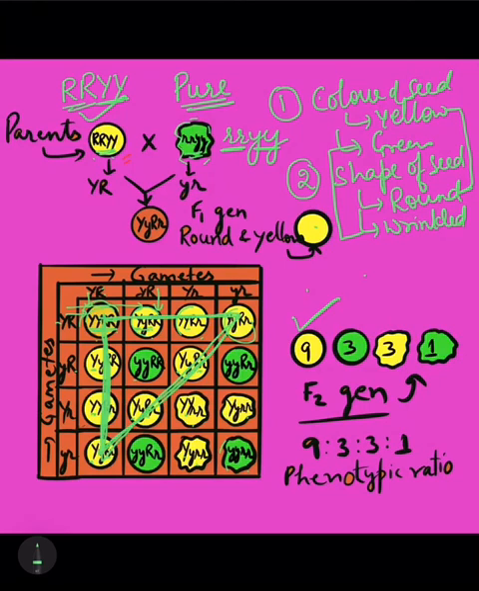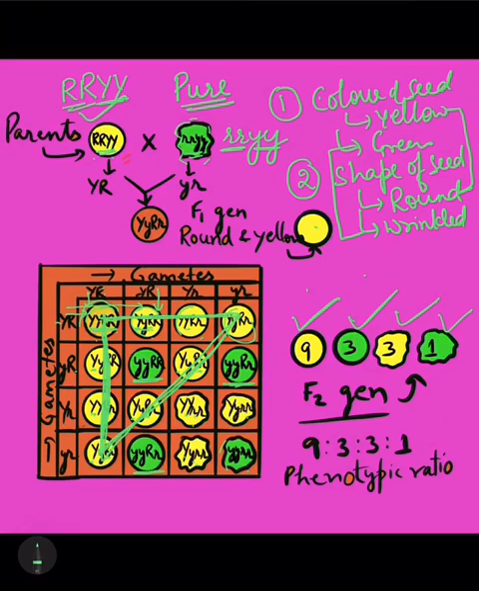And if you see this particular individual, this one, and this one, we do not have capital Y, so it's going to be green in color. So 1, 2, 3 will be green and round. So here we have written green and round. And these 3 are yellow and wrinkled. Here is the yellow and wrinkled, and this is green and wrinkled.